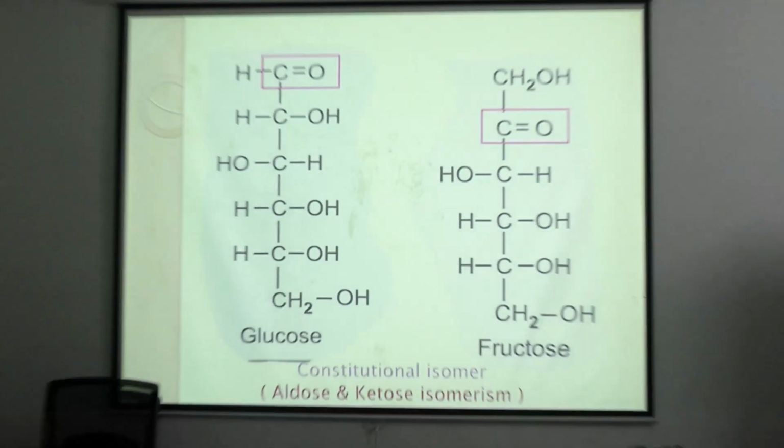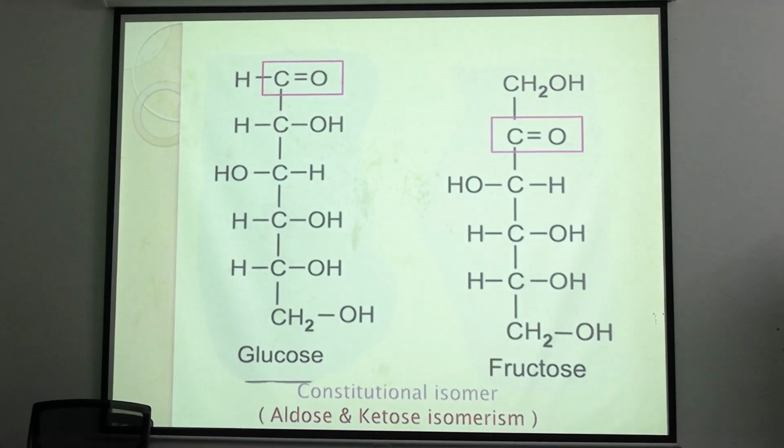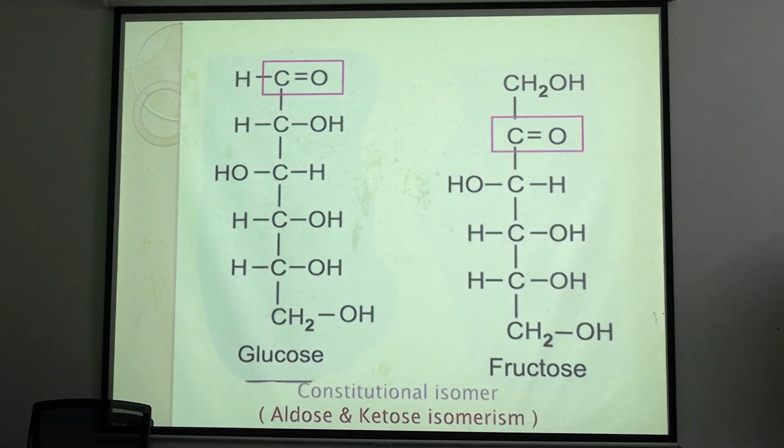And coming to the asymmetric carbon atom. How many asymmetric carbon atoms are there in glucose? Here is the structure. Now, look, how many chiral carbons are there in glucose? What is a chiral carbon? Four different groups are attached to one carbon. So, how many such chiral carbons are present in one glucose molecule? 4. Which ones? C2, C3, C4, C5.